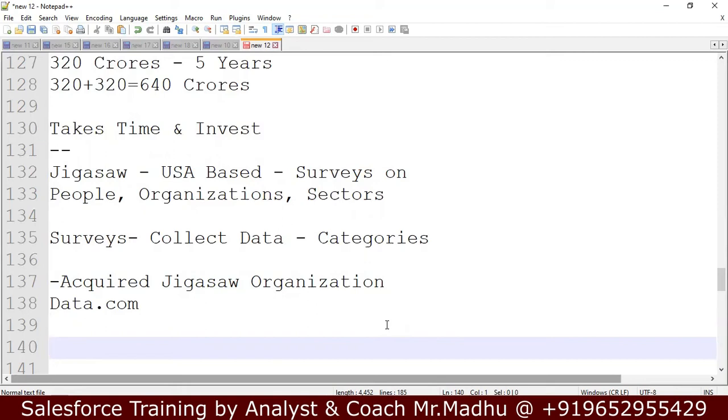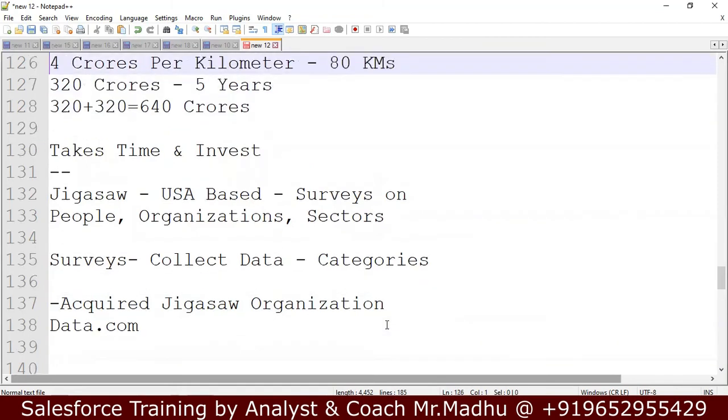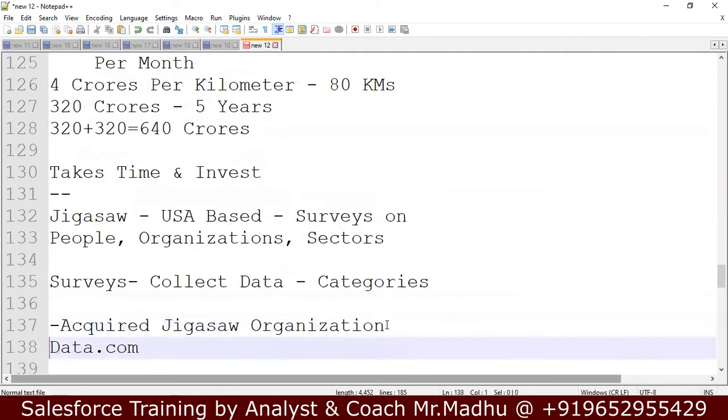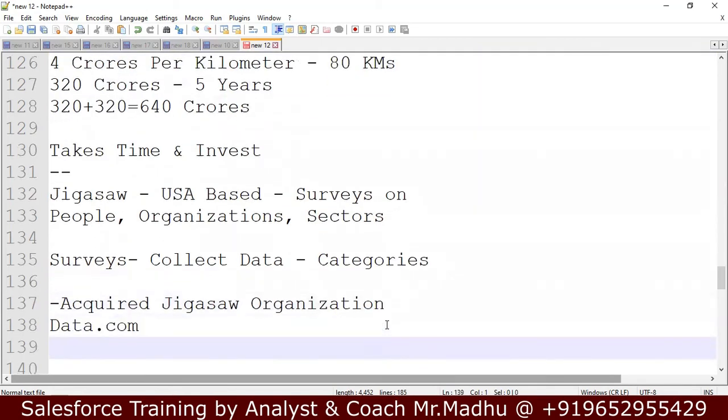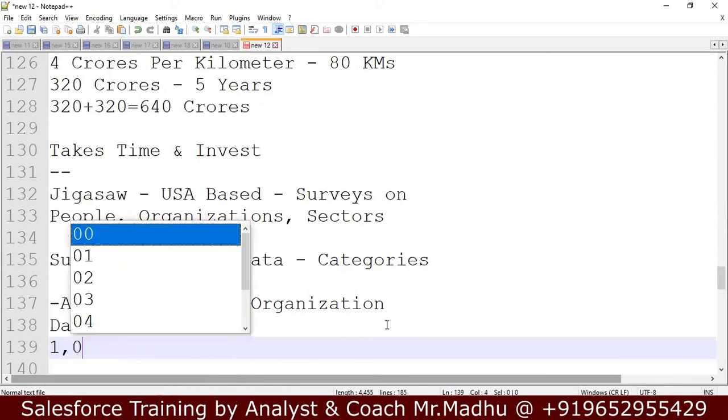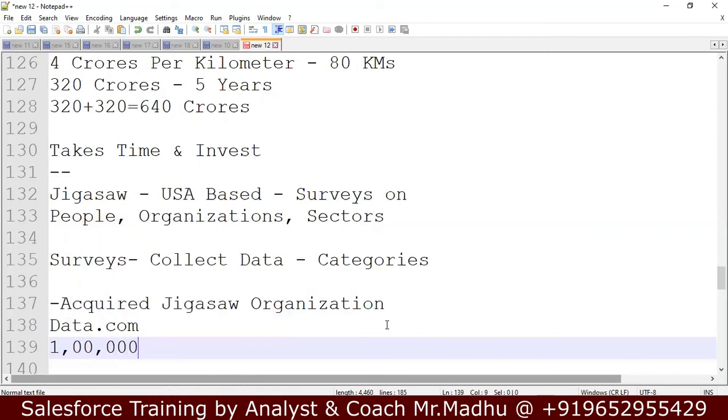Now, say L&T wants to get information on a route. They want to know how many vehicles are passing, and whether they can get 640 crores in returns by calculating those vehicle details. They will count lorries, buses, and cars. The government has decided this much amount has to be collected from cars, not more than this for lorries, and this much for buses. So they take, say, 1 lakh vehicles passing in a week. On average, they calculate at 100 rupees.